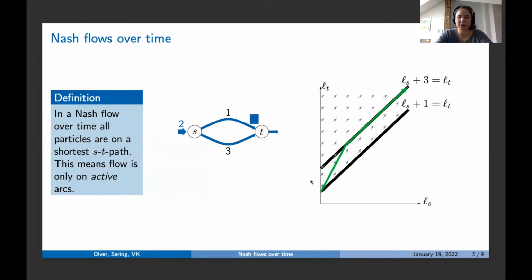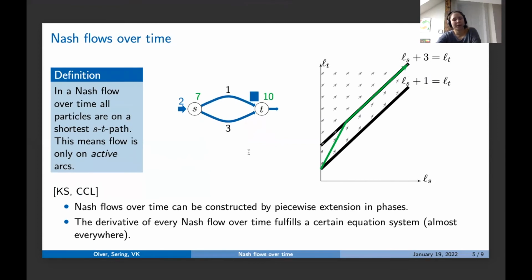And in this situation, this means, all right, when we are here, from now on, whenever we go one to the right, we go one up, because no queues are grown. Both labels change with the same rate. And our green labels just develop along this line. So the flow started here, hit this hyperplane, this black line, then the situation changed and we went like this, we proceeded like this. And now this is a Nash flow, it would go on like this forever. We could just increase the labels further and further.